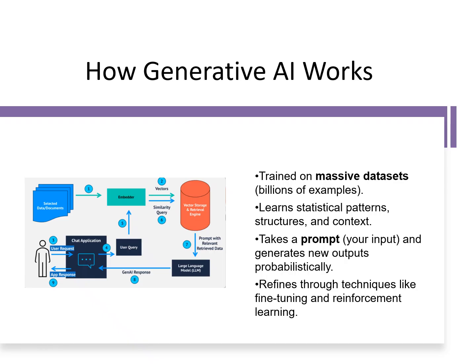How generative AI works. So, how does generative AI actually work? First, the model is trained on massive data sets, often billions of examples. It learns statistical patterns, structures, grammar, and context from that data. When you provide a prompt, the model uses probability to predict and generate the most likely next output. Over time, techniques like fine tuning and reinforcement learning improve accuracy, safety, and usefulness. That's how a simple input turns into intelligent creative output.